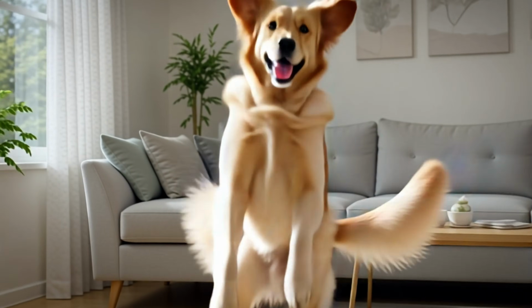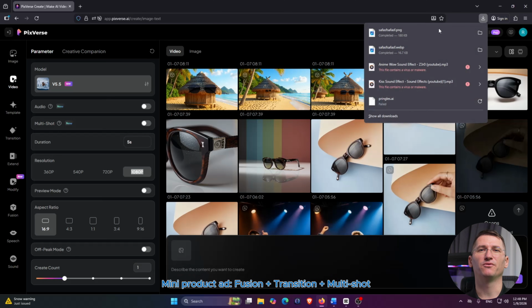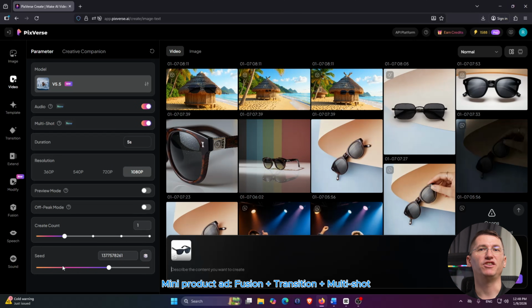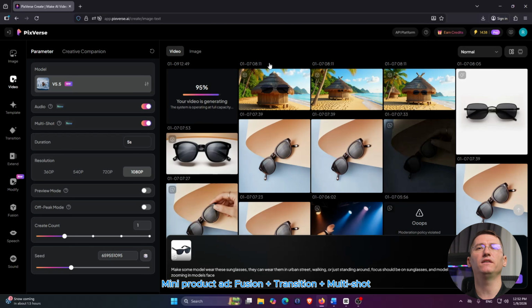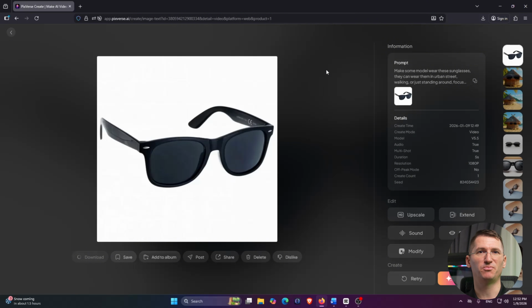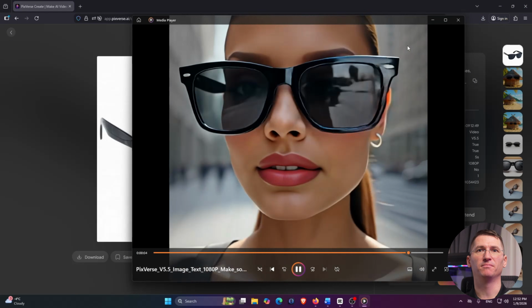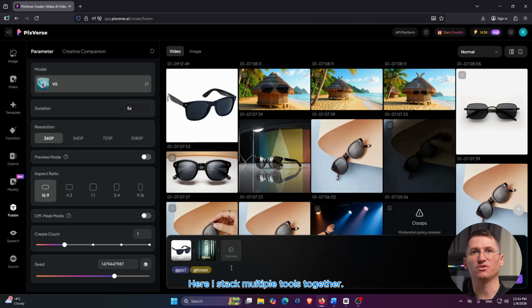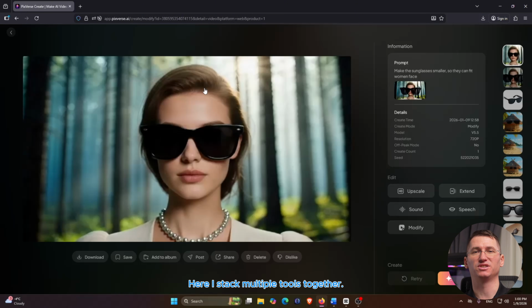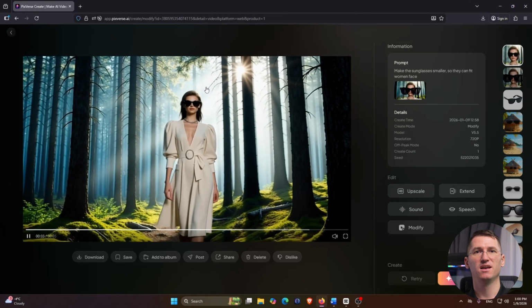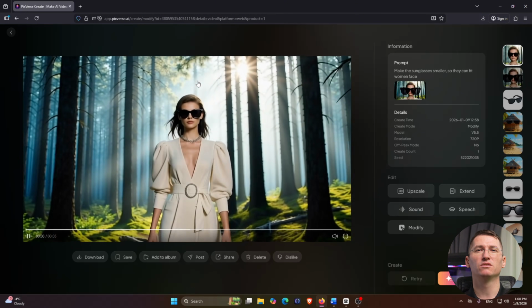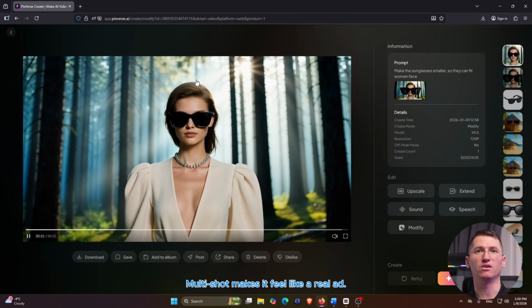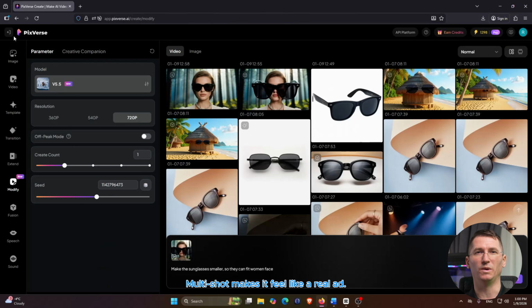Did you see that? Case study number 4, mini product ad, fusion plus transition plus multi-shot. Now, case 4 is the brand level one, a mini product commercial. Here I combine a few tools. Fusion to blend multiple subjects into one cohesive scene. Transition for smooth connecting motion, up to 7 frames, multi-shot plus audio, so the whole thing feels like a real ad sequence, not a single looping clip.